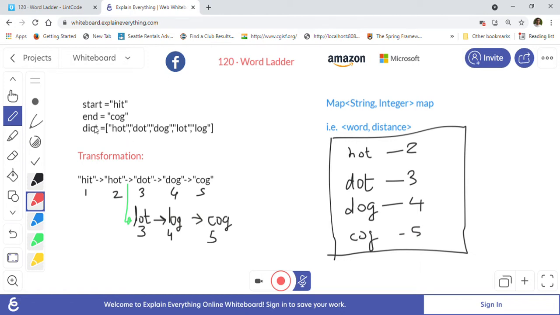As I said, this is a very important problem. It's asked in Facebook, Amazon, Microsoft. So please make sure you understand this problem. So let's look into this problem.